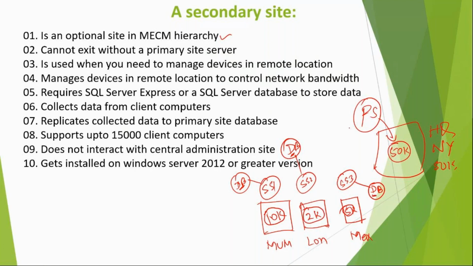So primary is going to manage secondary site, right? And whatever data the secondary site collected is going to pass on to the primary database. So primary will also have a database.